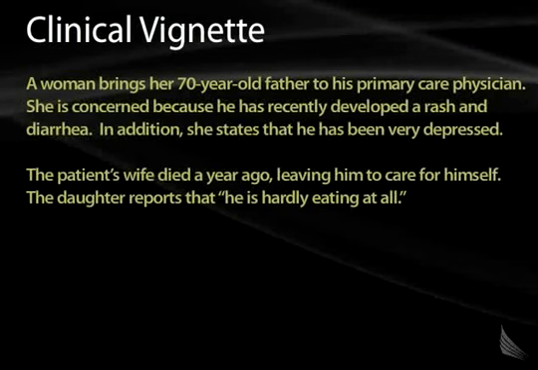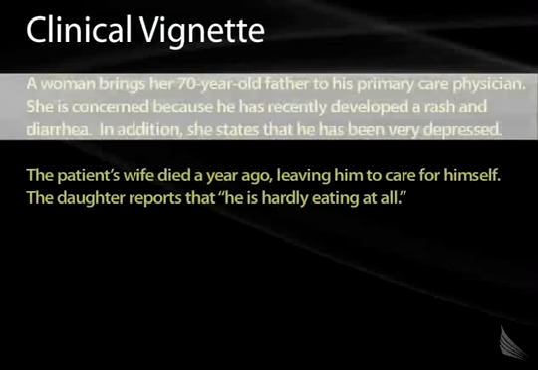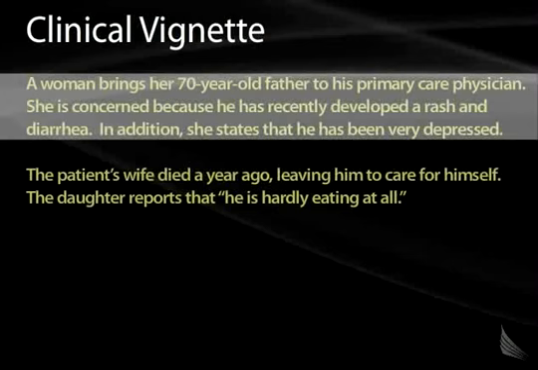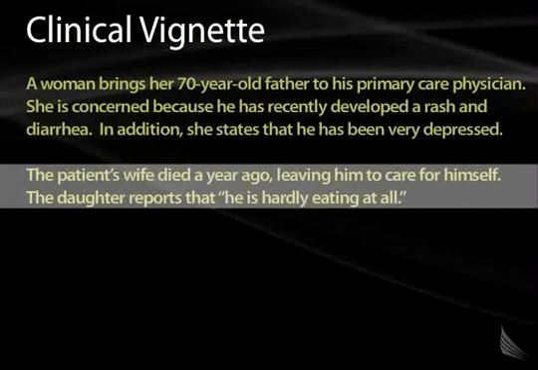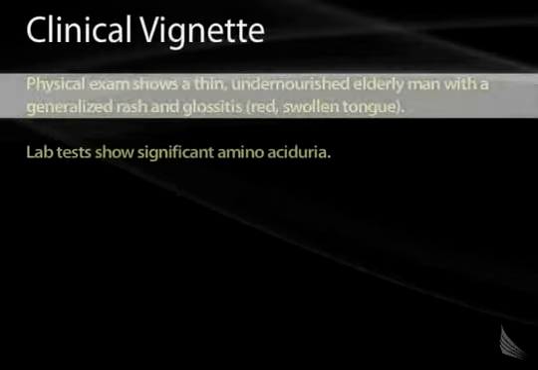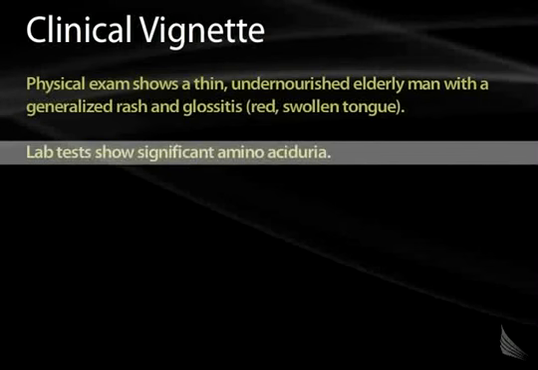So here's a clinical vignette that deals with this metabolic pathway. A woman brings her 70-year-old father to his primary care physician. She's concerned because he's recently developed a rash and diarrhea. In addition, she states that he's been very depressed. His wife died a year ago, leaving him to care for himself, and the daughter reports that he's hardly eating at all. Physical exam shows a thin, undernourished elderly man who has a generalized rash and glossitis, which is a red, swollen tongue. Lab tests show he has a significant aminoaciduria.